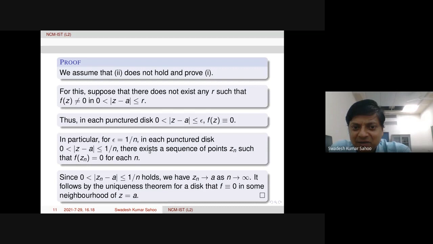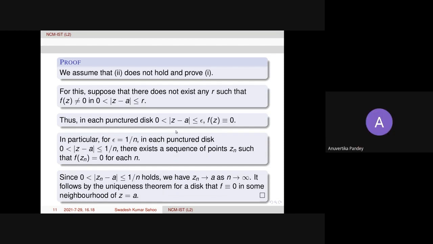See, the problem is here: if you fix some n, then you cannot claim that Zn tends to a as n tends to infinity. So 1 by n has to be variable, so that if you take Zn, the sequence, the limit is actually a when n tends to infinity. But since this is valid for all n, we are getting one of such n where f is identically equal to 0, right? My question is not just for n. We got infinitely many neighborhoods.